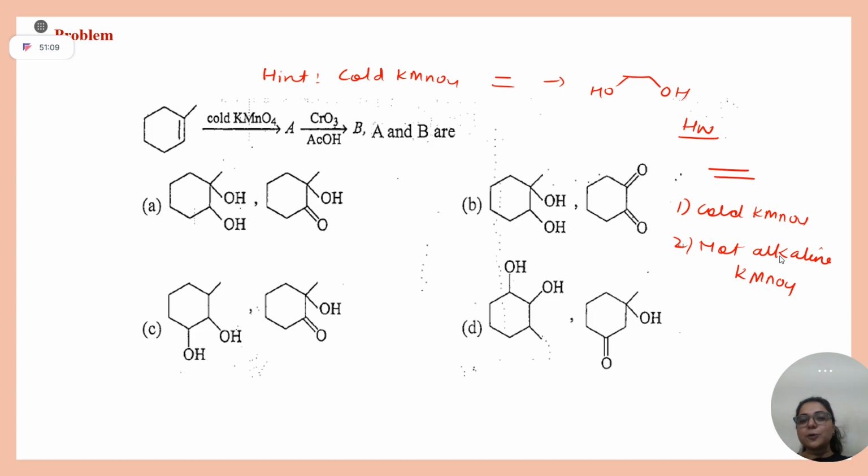By looking at the options, which is the one option which you can clearly delete? C, ma'am. Not one, I think two options can be directly eliminated. C I can delete because olefin is here, your OH can't come here, diol right? Which other option can I delete? D, ma'am. D, delete. Yes, good. Now you are left with two options.